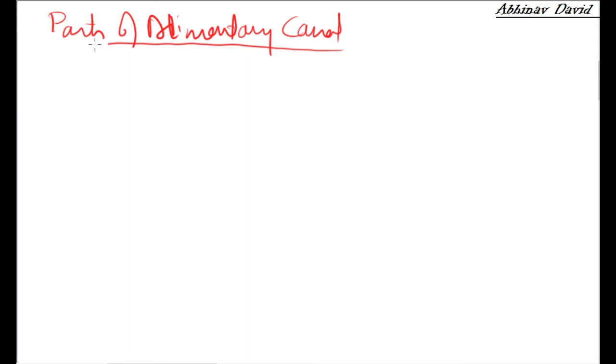Hello students, we have already started the topic parts of the alimentary canal. In the last class we have already studied the first part of the alimentary canal, that is the mouth. The different parts are: first the mouth, second the esophagus, then the stomach, small intestine, large intestine, and then the anus. So these are different parts of the alimentary canal.